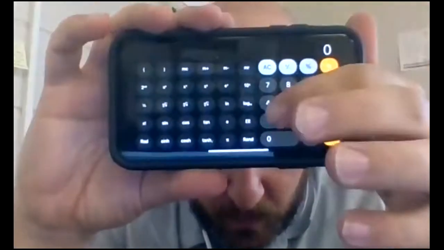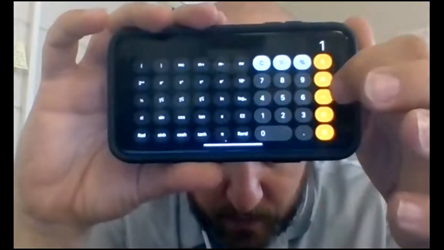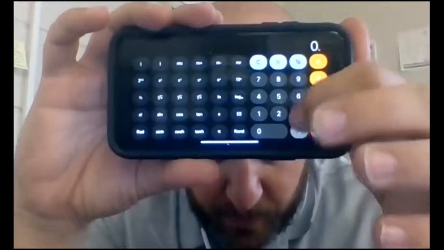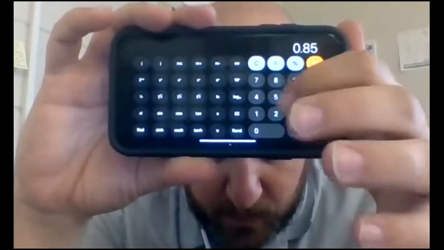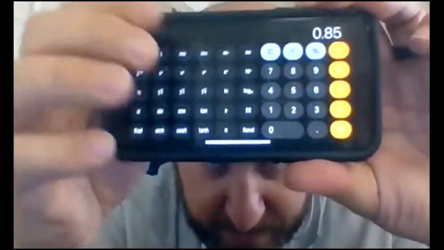1 minus 0.15 equals 0.85. Find the x to the y button.